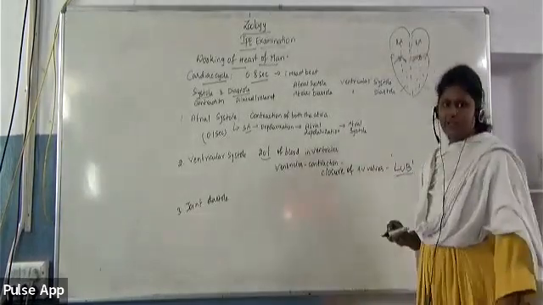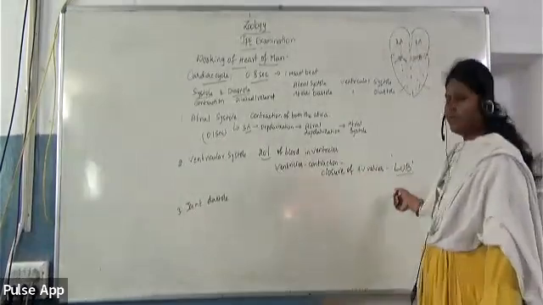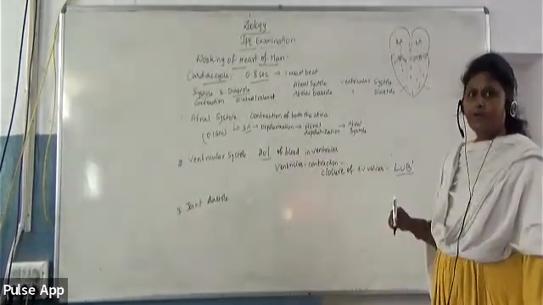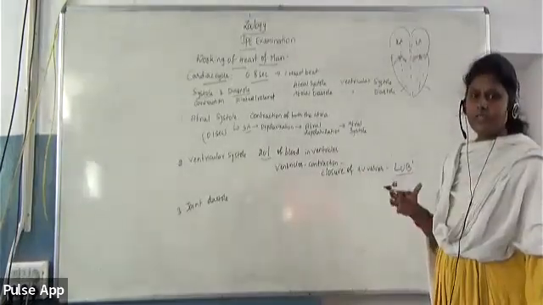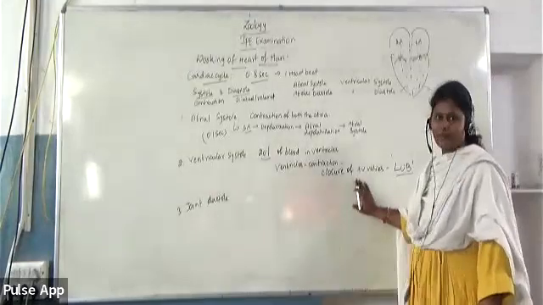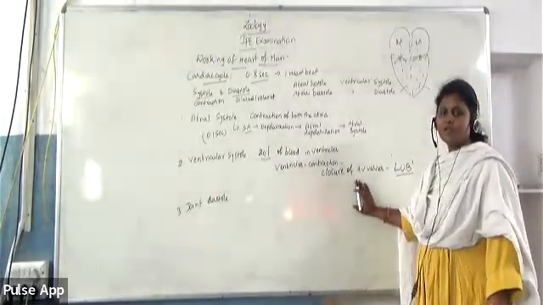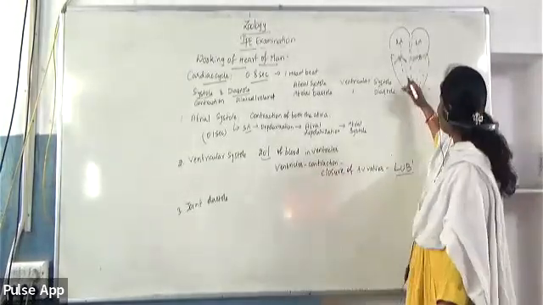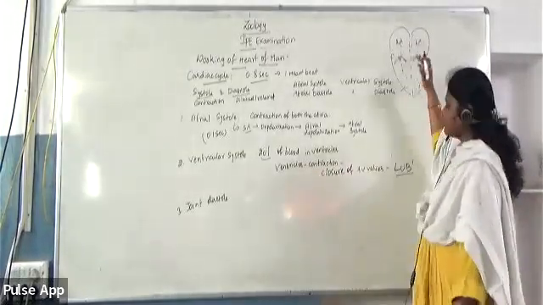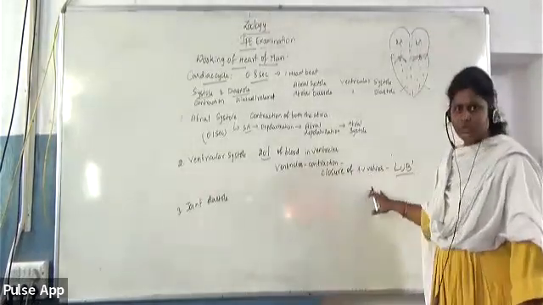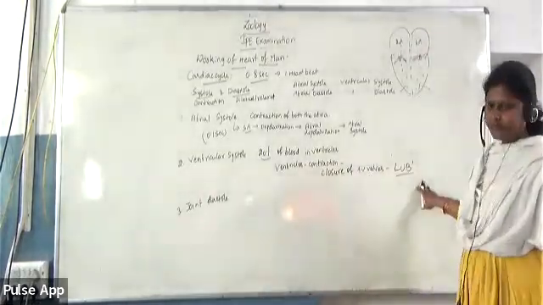So mainly in this question on the cardiac cycle, you should even present about what is lub and what is dub. The heartbeat sound comes as a lub dub. So what is lub? Lub is because of the closure of the AV valves. Because of the increase in the pressure of blood in the ventricles, the blood will try to flow back in the reverse direction. In order to avoid that, the AV valves will get closed, creating the lub sound.